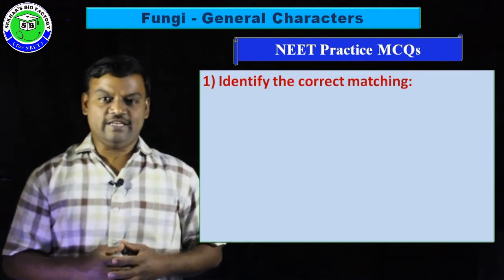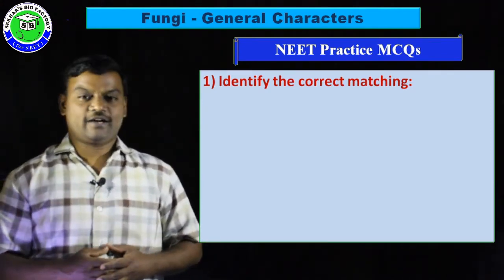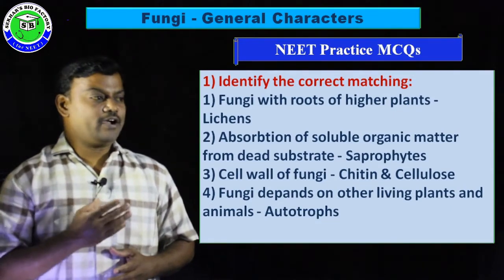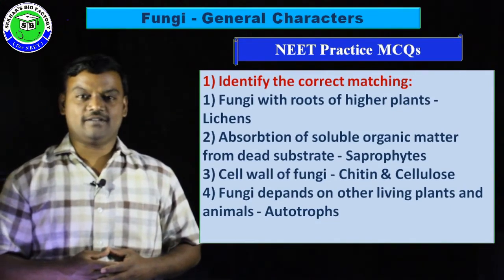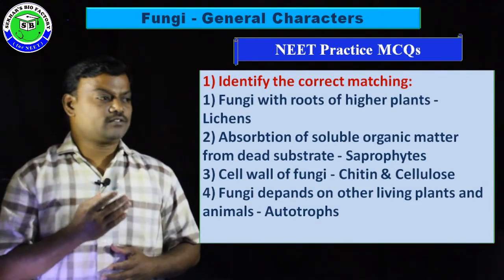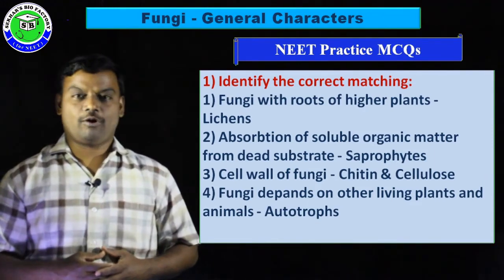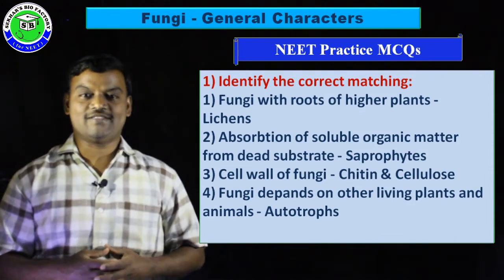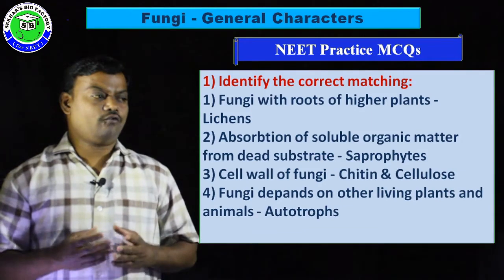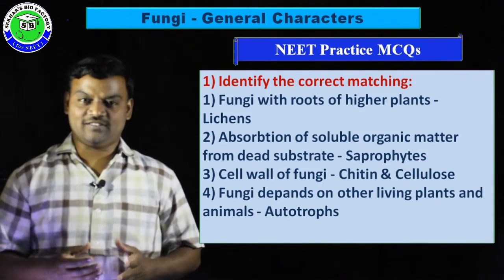The first question is, identify the correct matching. First option, fungi with roots of higher plants is called lichen. Second option, absorption of soluble organic matter from dead substances is called saprophytic nutrition. Third option, the cell wall of fungi is made up of chitin and cellulose.